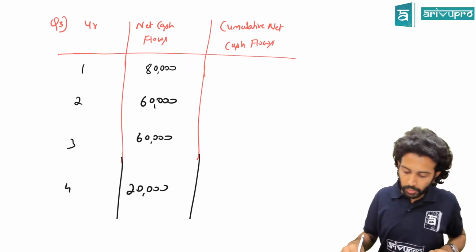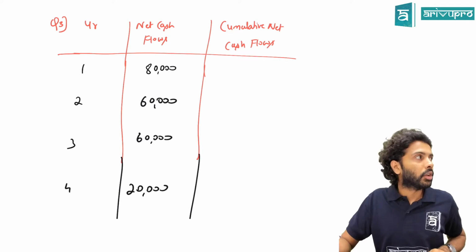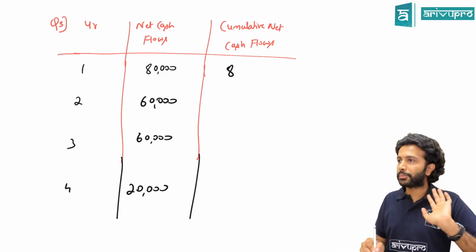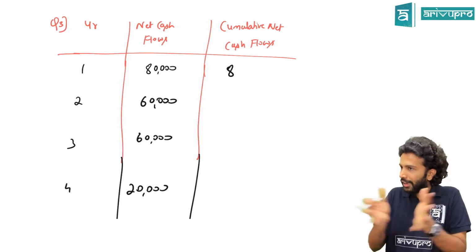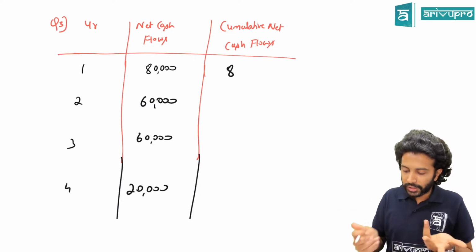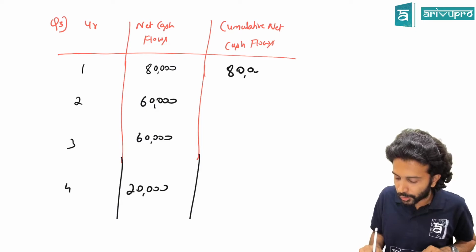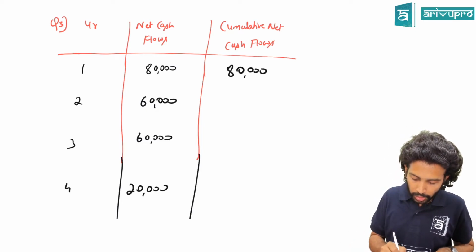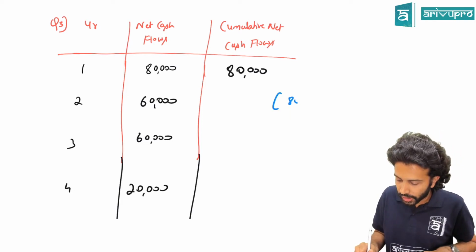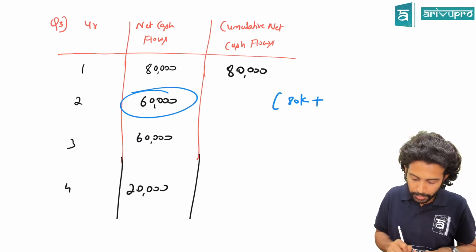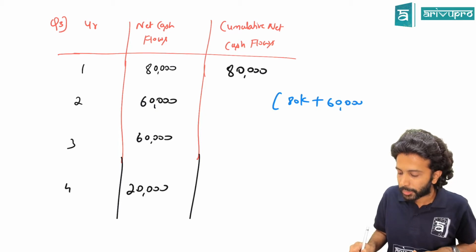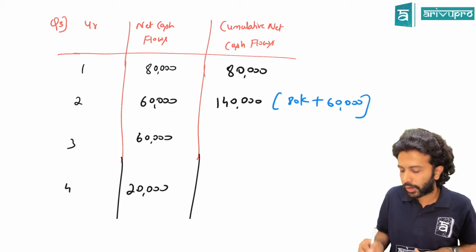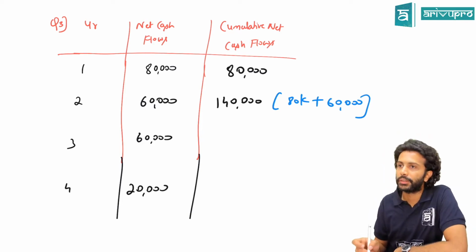The third column we are trying to calculate is cumulative net cash flow. Accumulate means adding a few things, yes or no? In year 1, we have only 1 cash flow, so we can't add anything. So it is 80 only. In year 2, what will be the accumulated cash flow? First year we got 80,000. Second year, how much cash flow did you get? 60,000. That means your cumulative cash flow is 1,40,000. Yes or no, sir?